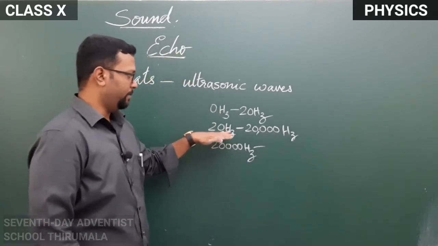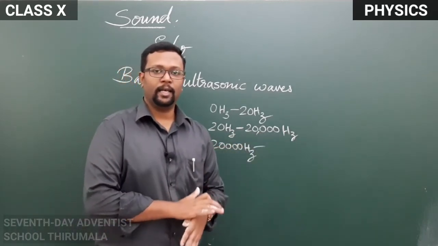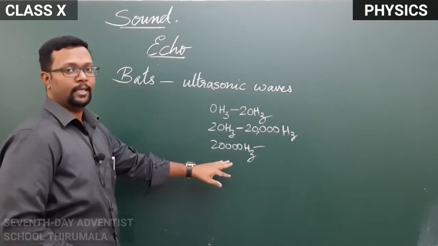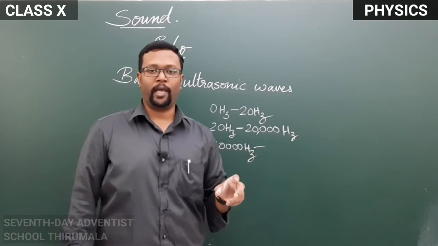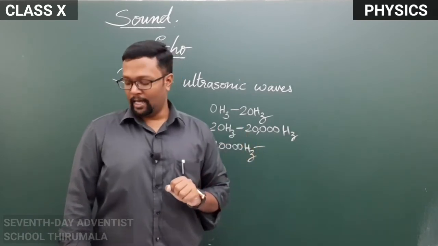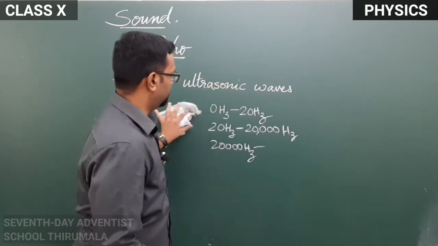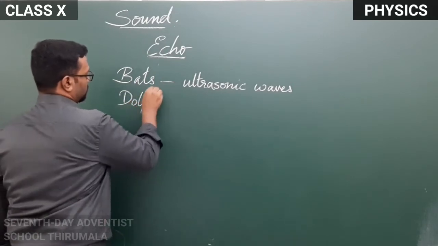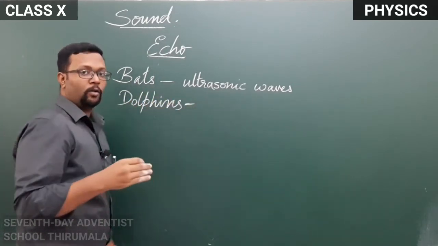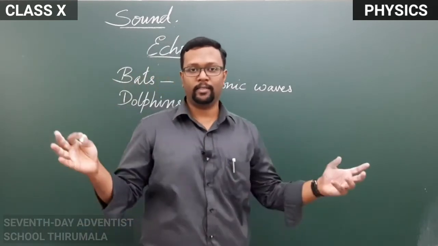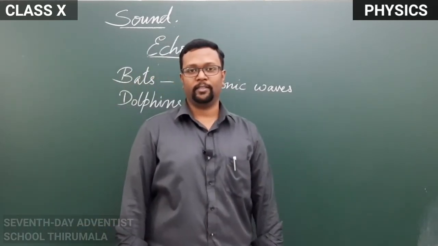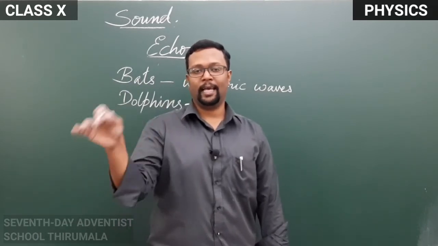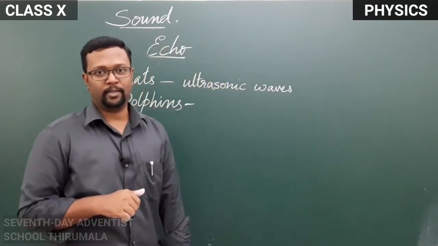Human beings can hear between 20 Hz and 20,000 Hz. So bats produce some sounds which are above 20,000 hertz, and that sound is used for echolocation of insects or its prey. Not only bats, even dolphins. Dolphins also communicate underwater over long distances using echolocation. They can detect food, or they can communicate, or they can even scan the surroundings using the echolocation method.